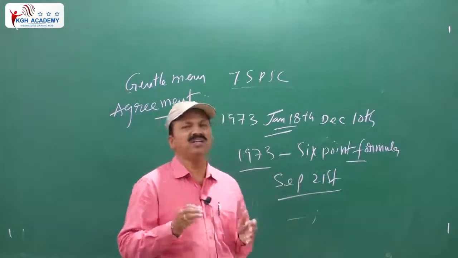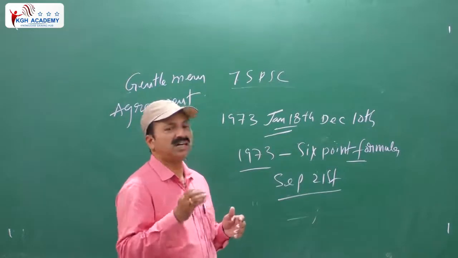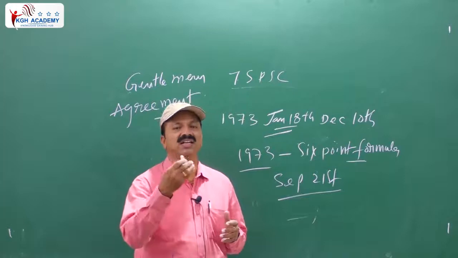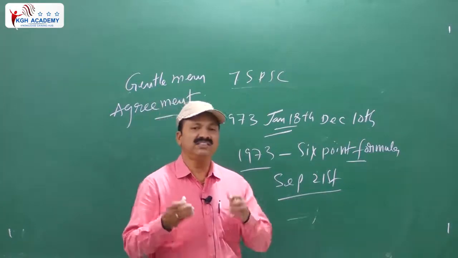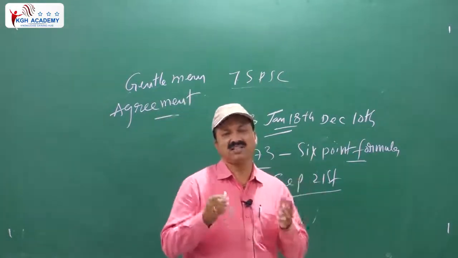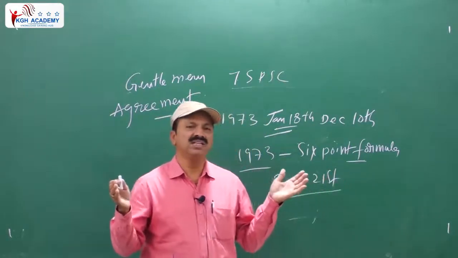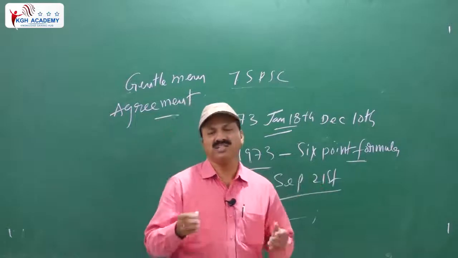At this moment, what happened with the TRS party? The TRS party enthusiastically conducted all the programs, and the Joint Action Committee (JAC) was framed, uniting all the small JACs.